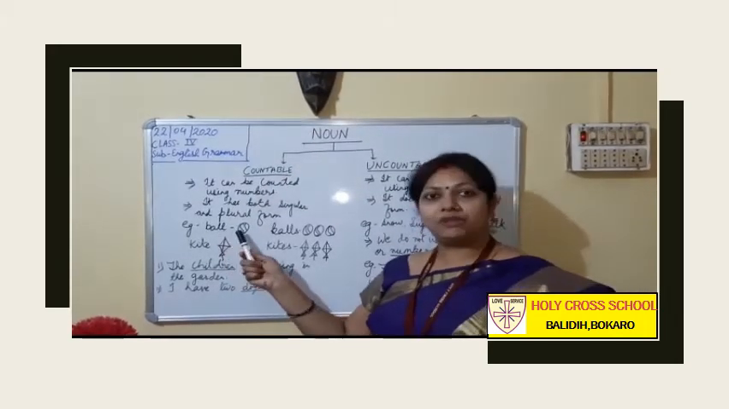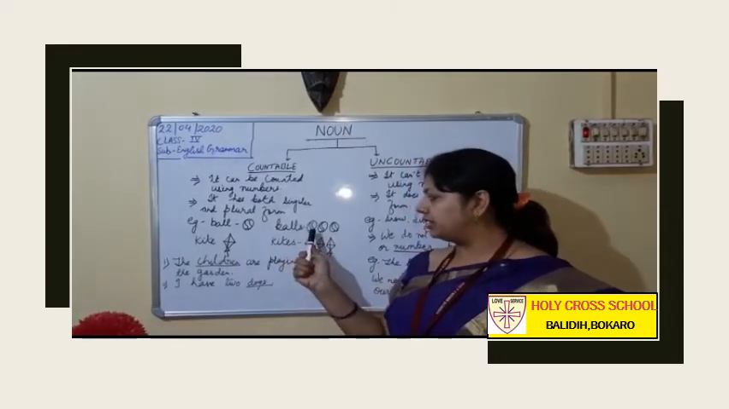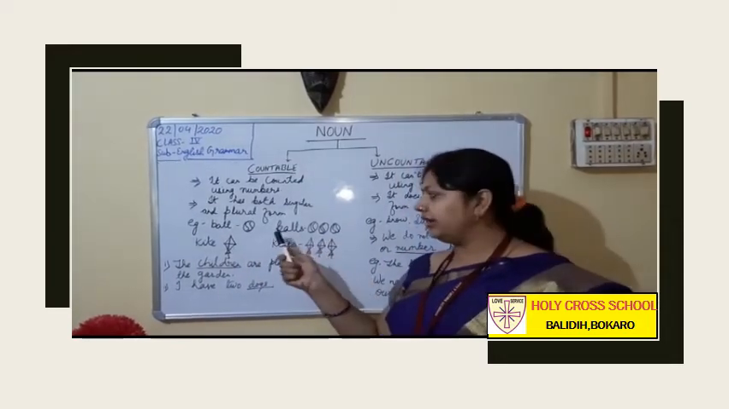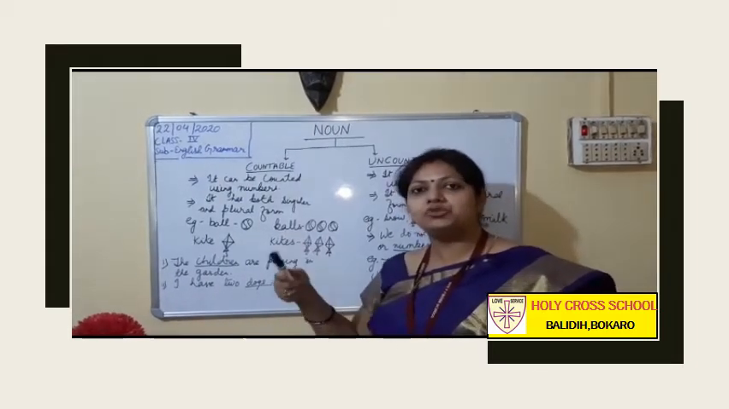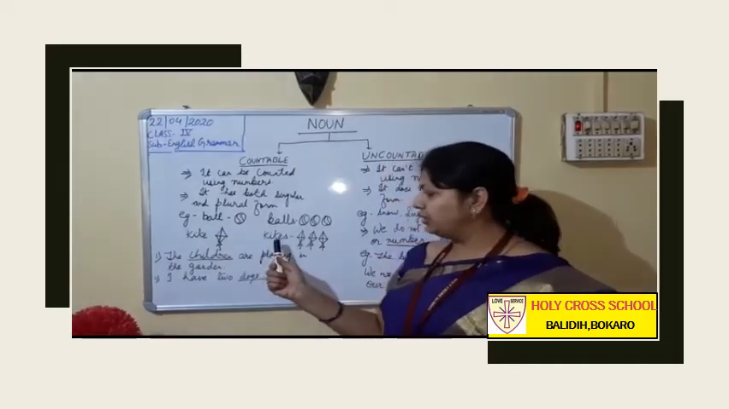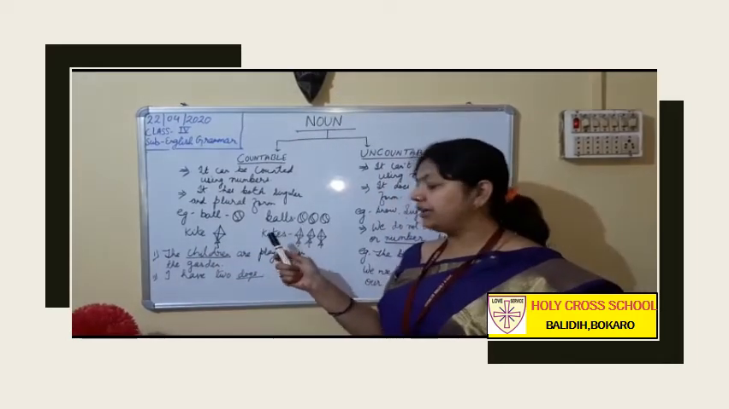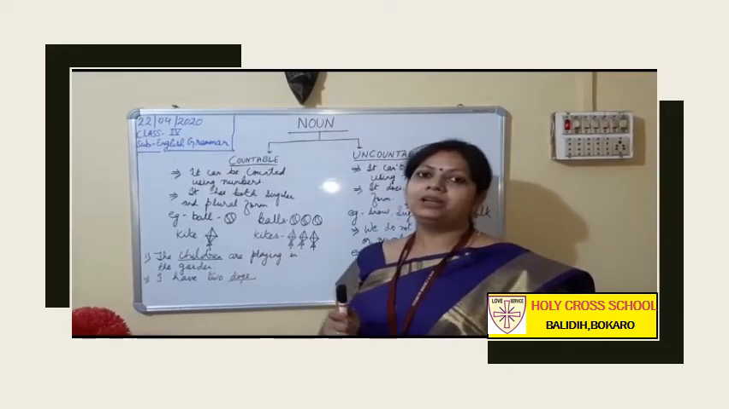So one ball is here, it is your singular form, and the plural form is 1, 2, 3 balls are here. Okay, the plural form is balls. You can count it with the numbers like 1, 2, 3, 4, 5. One kite is there. Again, the plural form is kites. Okay, you can count the kites also in the sky. So it is called your countable noun.